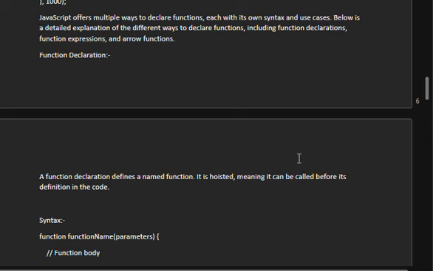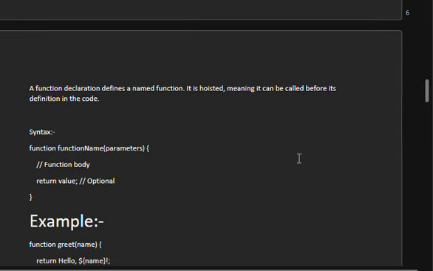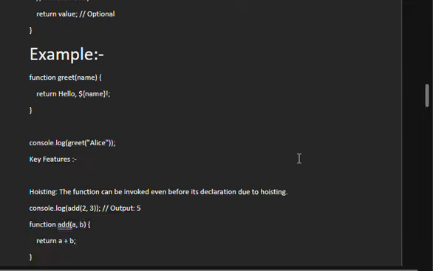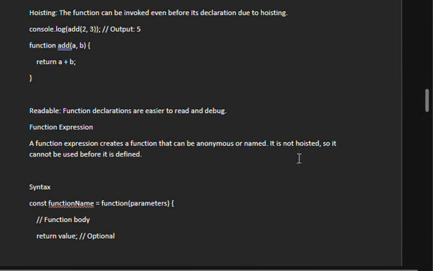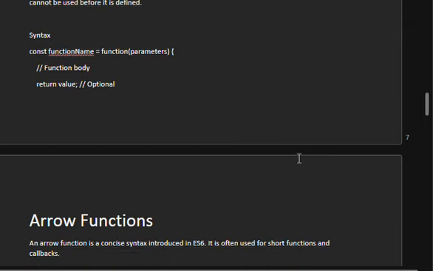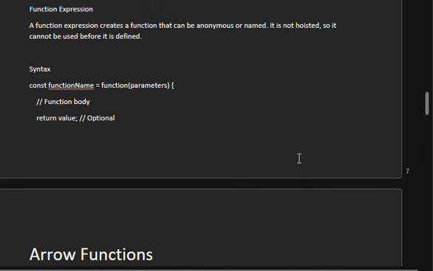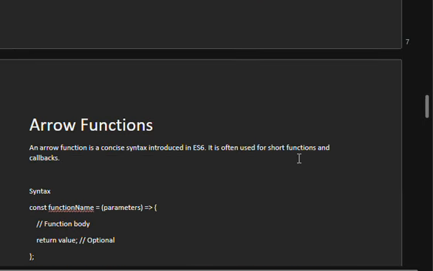Next one, JavaScript offers multiple ways to declare functions, each with its own syntax. Use cases below with a detailed explanation. Function declaration: syntax, example, readable function declarations and its syntax. What is a function expression? It creates a function that can be anonymous or named. It is not hoisted, so it cannot be used before it is defined.